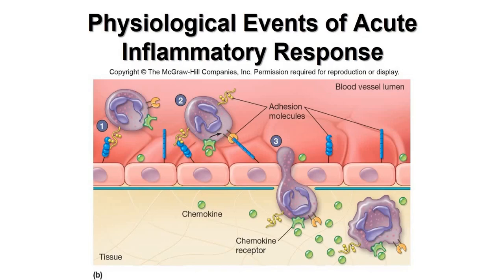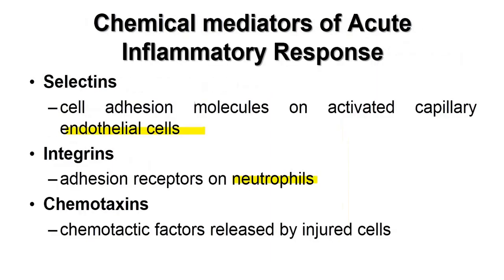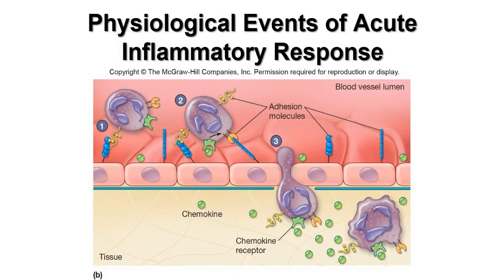So there you have the neutrophil. On the neutrophil you have the integrin. So the neutrophil has integrin, whereas the blue colored structure is the selectin on the endothelial cell.